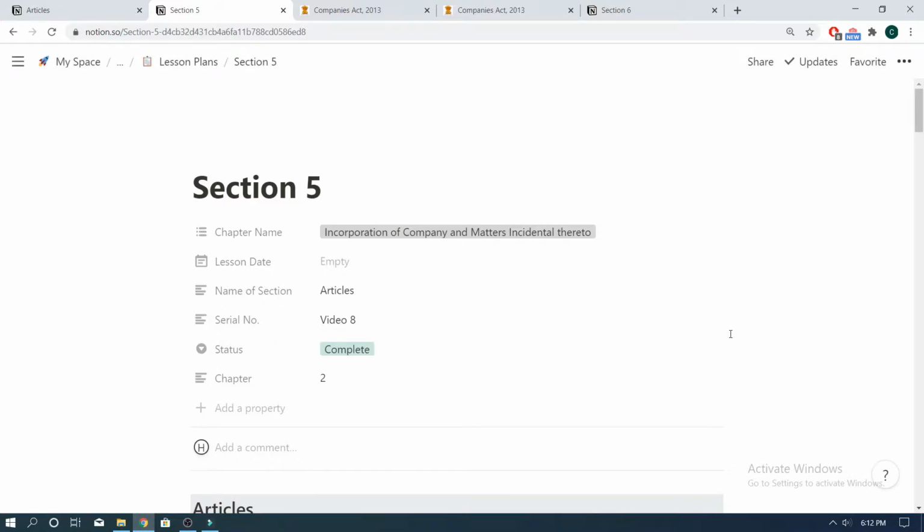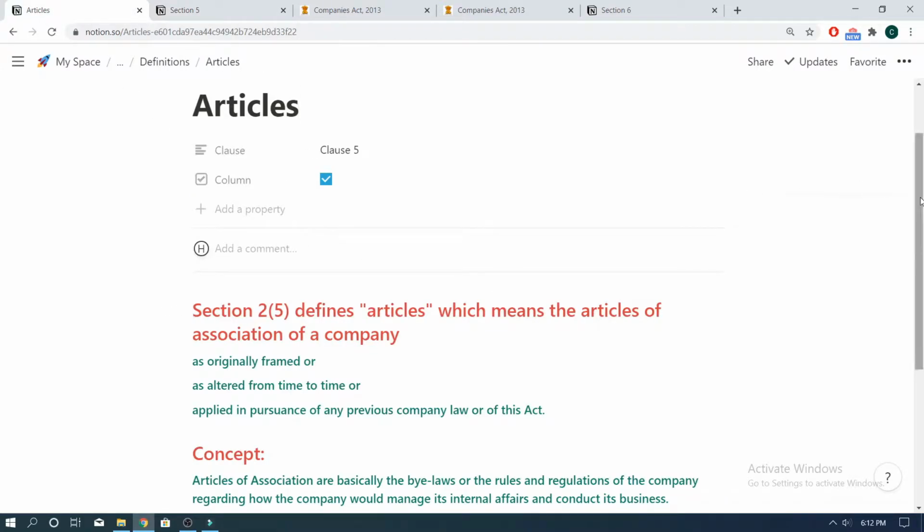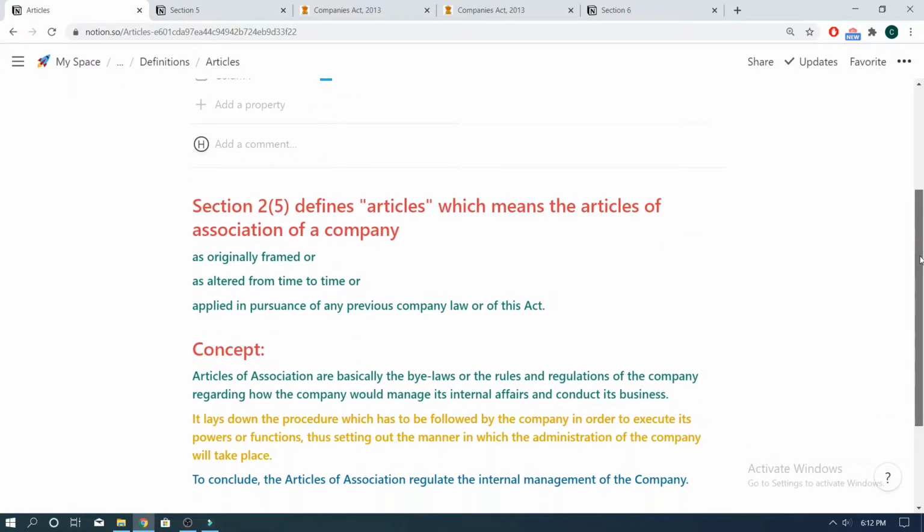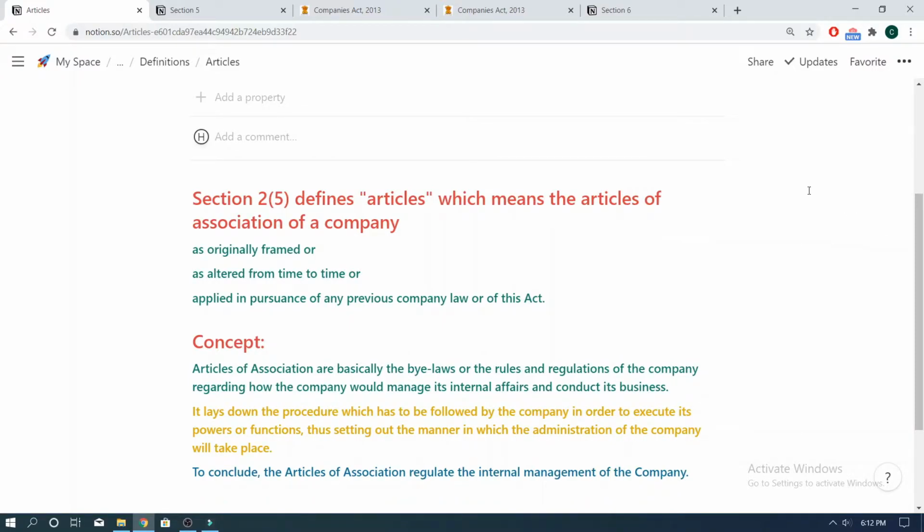We begin with Section 5 of the Companies Act 2013. The name of this section is Articles, and this section basically deals with the Articles of Association of a company. Now, we have already seen the definition of Articles of Association when we were looking at Section 2 of the Companies Act 2013, but let's refresh our memory.